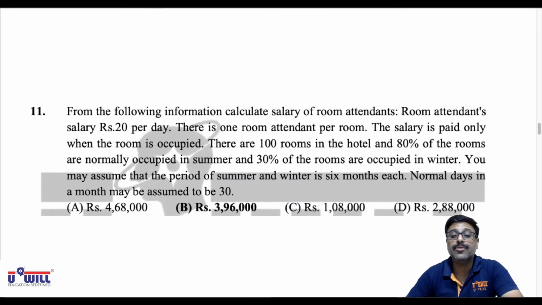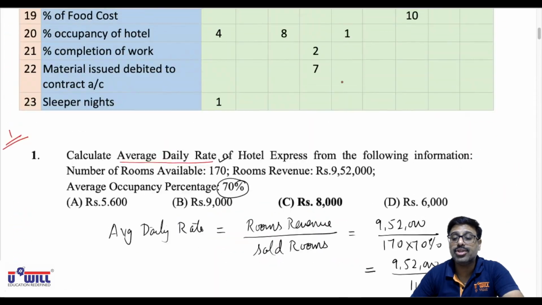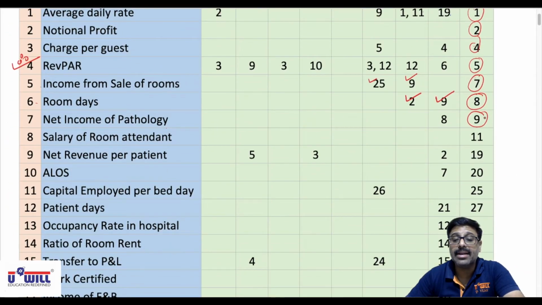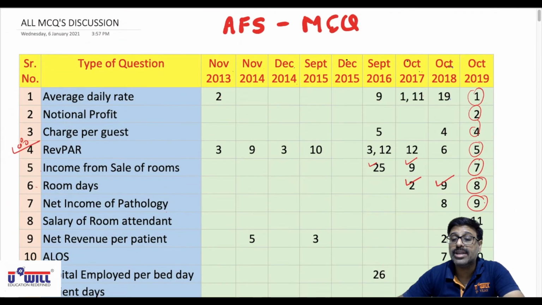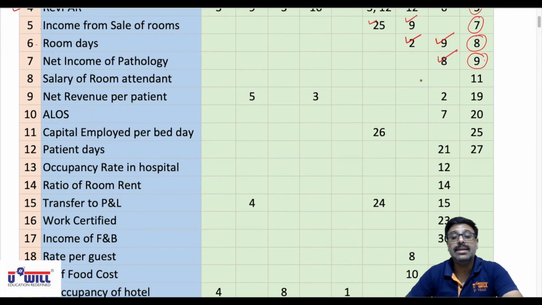Now based on this, few more questions you have to try on your own. Take the screenshot. Similar to question 9, net income of pathology in October 2018, question 8 has been asked. That you have to try on your own.